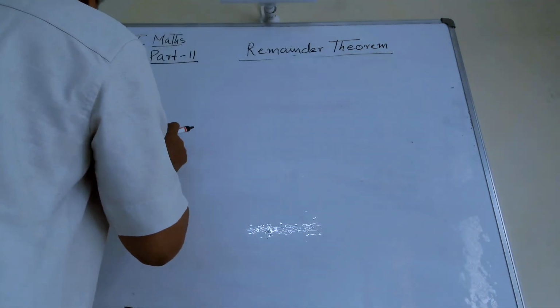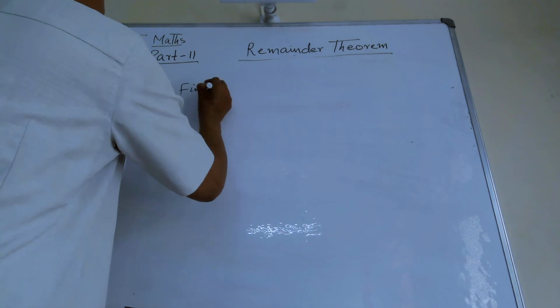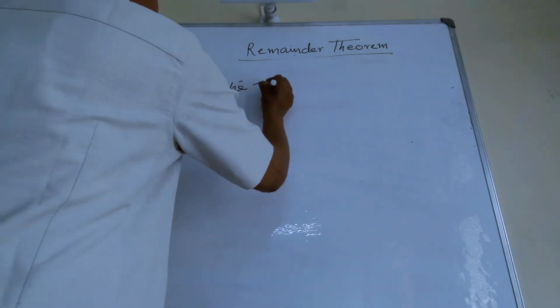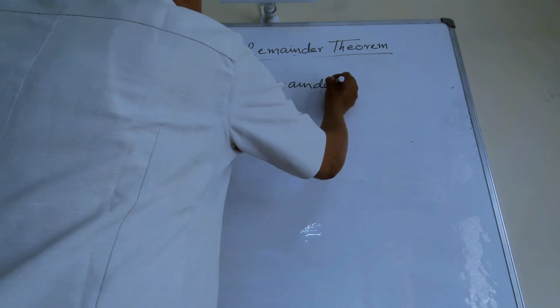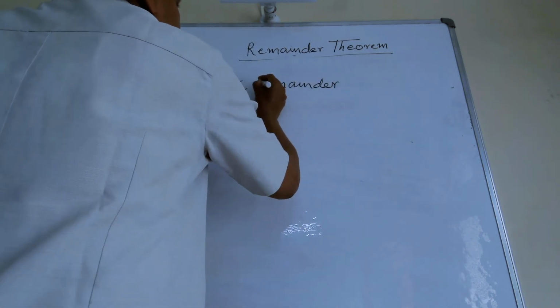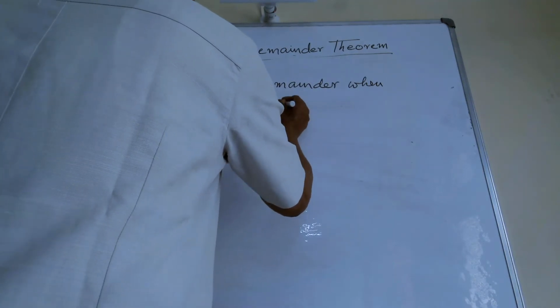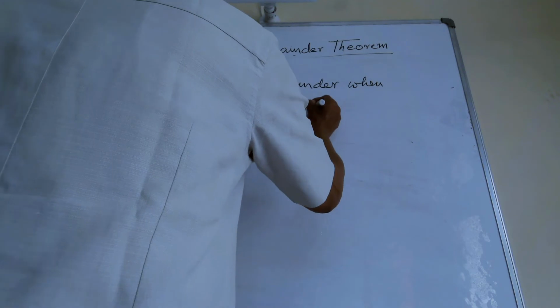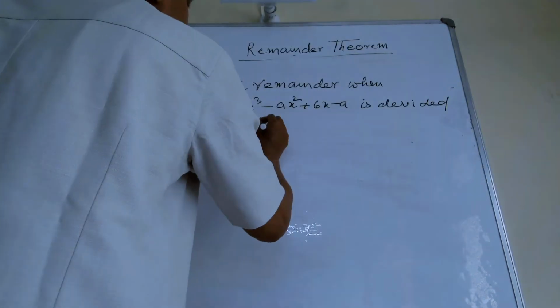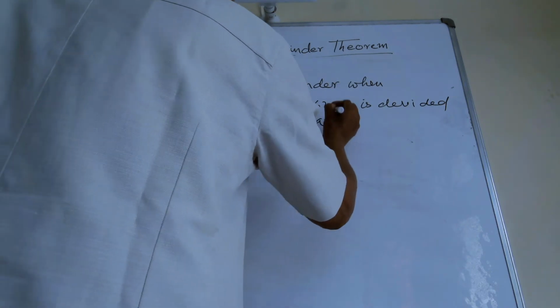Another example. Find the remainder when x cube minus ax square plus 6x minus a is divided by x minus a.